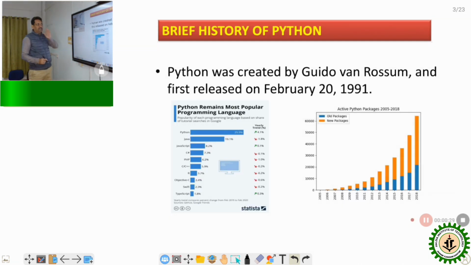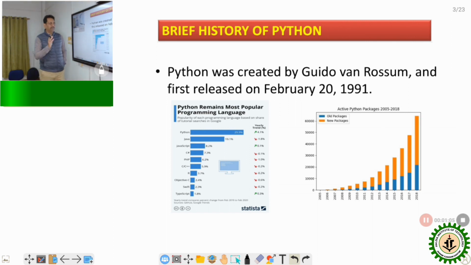So Python was established in the year 1991. Nowadays, Python is one of the most popular computer languages, and 29.9% of coders have used the Python language, and day by day the growth is increasing exponentially. So now the question will be, sir, why is Python so important and why has the growth rate increased rapidly?